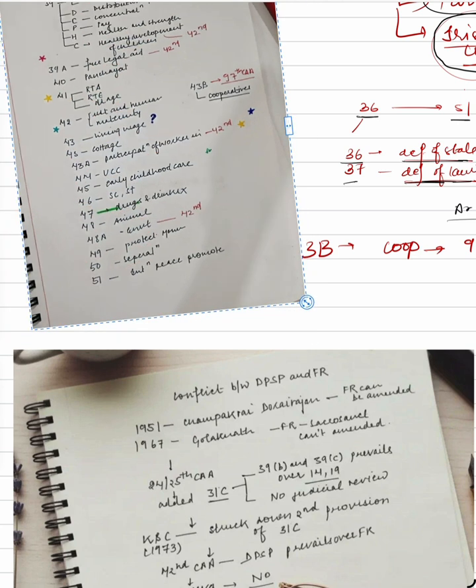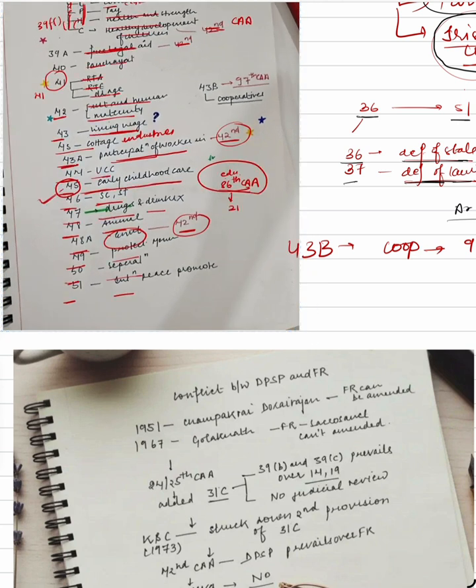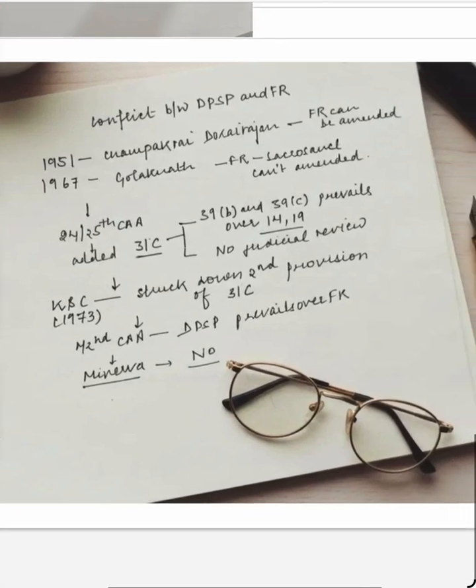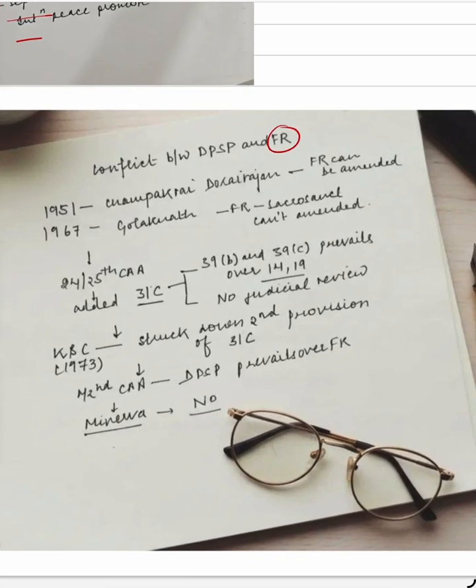Now there is another part which is the conflict between DPSP and FR. Fundamental rights are legally enforceable, and these are non-enforceable. So there is a continuous conflict between these two. So what are these conflicts? In 1951, in the Champakam Dorairajan case, the Supreme Court held that FR can be amended.